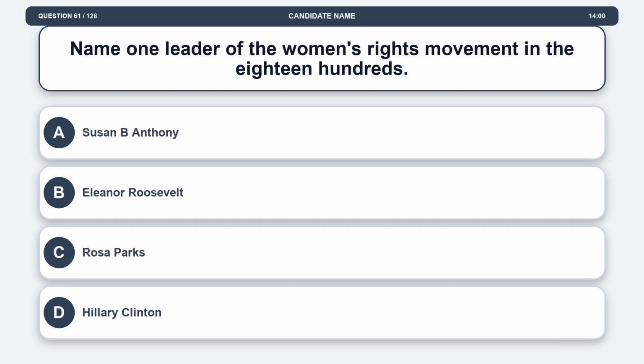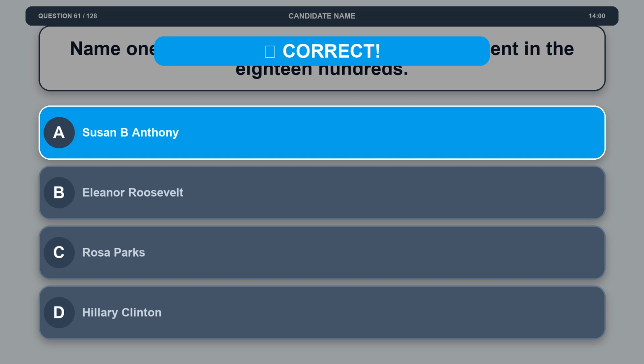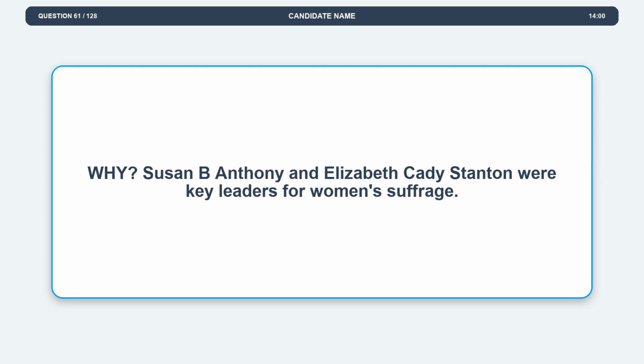Question 61. Name one leader of the women's rights movement in the 1800s. Option A, Susan B. Anthony. Option B, Eleanor Roosevelt. Option C, Rosa Parks. Option D, Hillary Clinton. The correct answer is option A, Susan B. Anthony. Explanation. Susan B. Anthony and Elizabeth Cady Stanton were key leaders for women's suffrage.